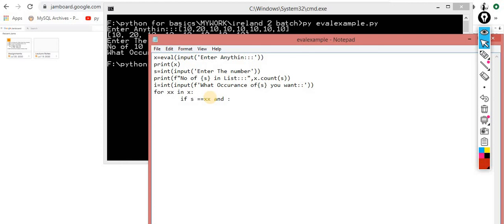And x dot index of this xx, double equals, sorry, this s double equals to whatever you want to find, I. Then print the index of 10 which you're looking for, index of s which you're looking for.